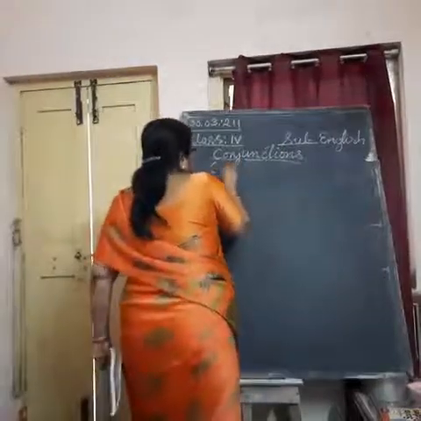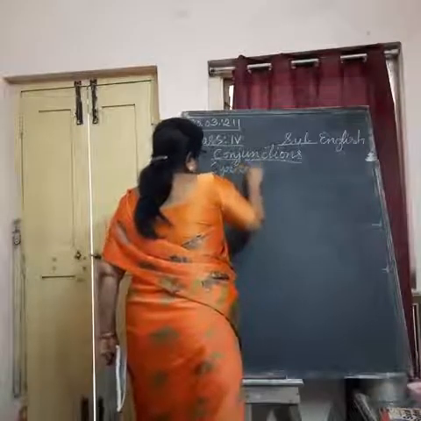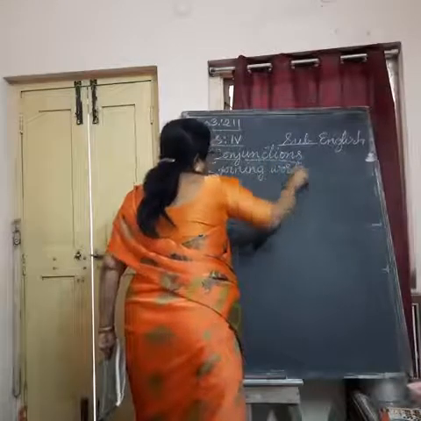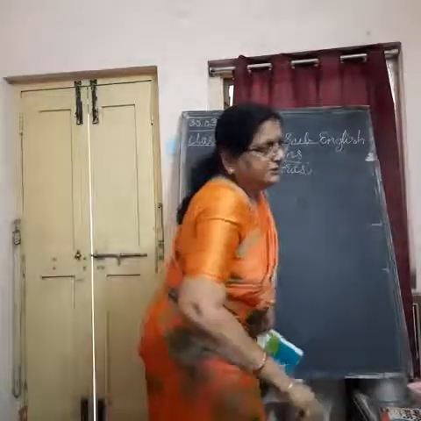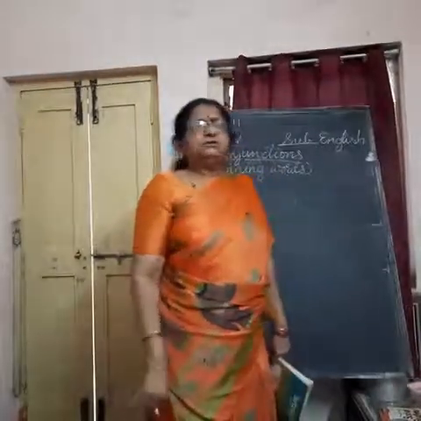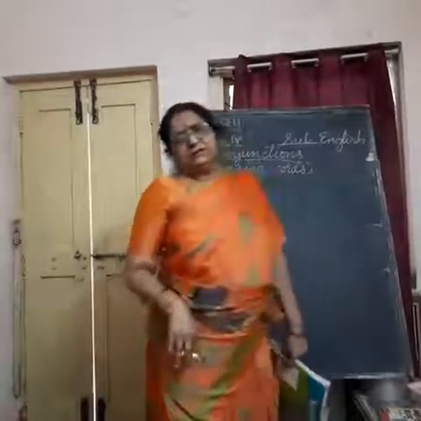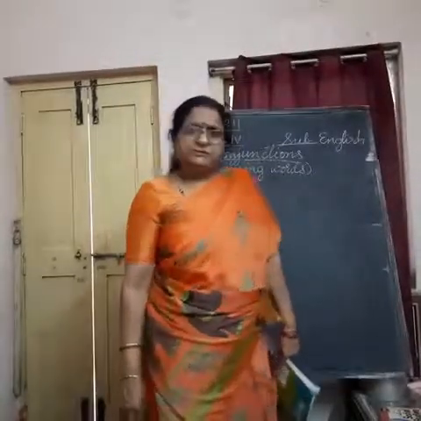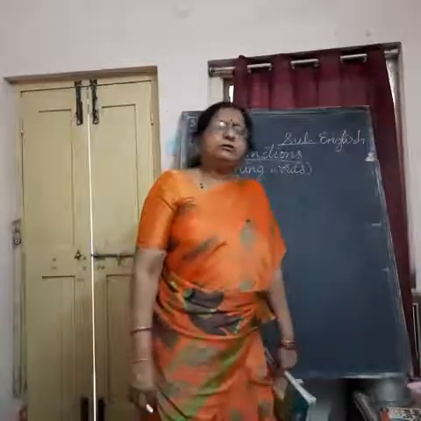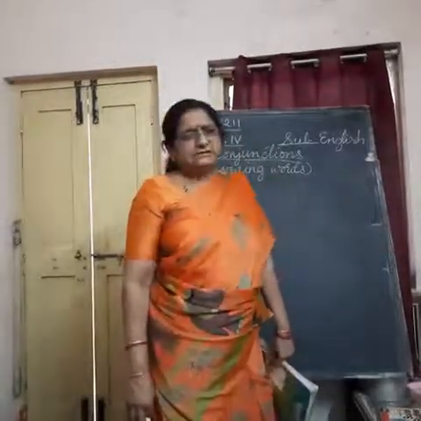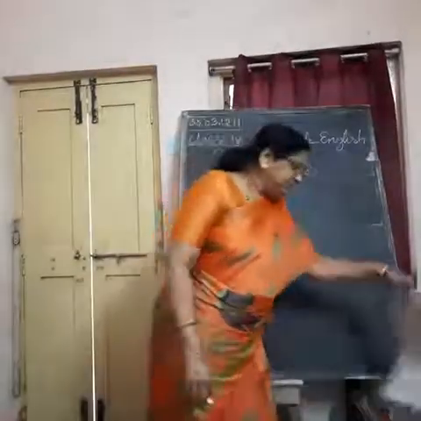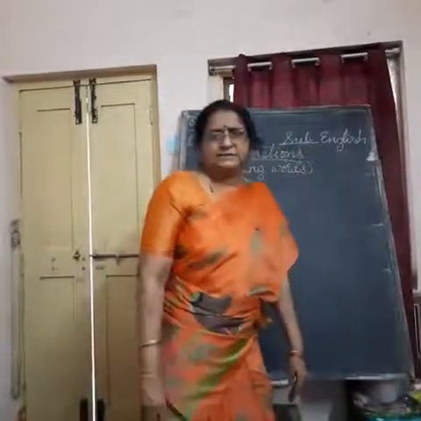Conjunctions are nothing but, we call them joining words. See, as nouns are naming words, verbs are action words, so also conjunctions are joining words. What do they join then? They join either two sentences or two words. Understand? Different conjunctions are used to express different meanings in the sentences.